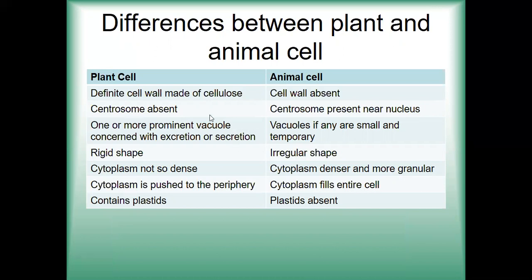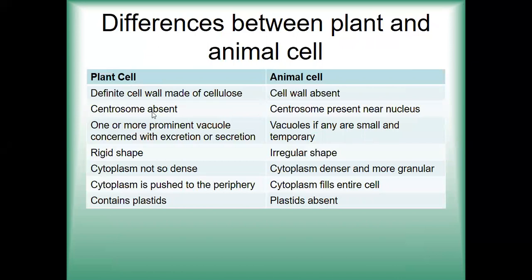As you can see here in plant cell, as I told you, they have a definite cell wall made up of cellulose, and in animal cell the cell wall is absent. Basically the green leafy vegetables which we use are full of fibers, because they contain this cellulose. Cellulose is a type of fiber, which we cannot digest actually, but it acts as a roughage inside our body. It helps maintain proper bowel movements. So plant cell have a definite cell wall made up of cellulose, and animal cell wall is absent.